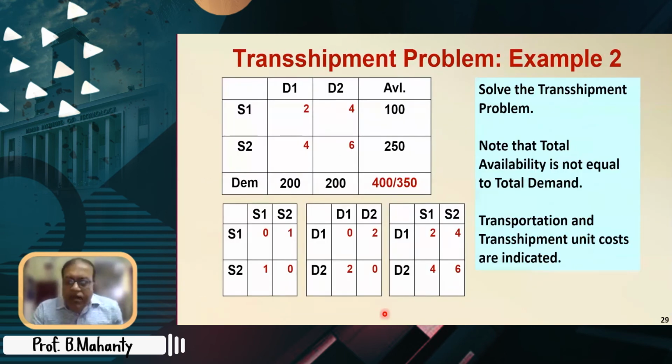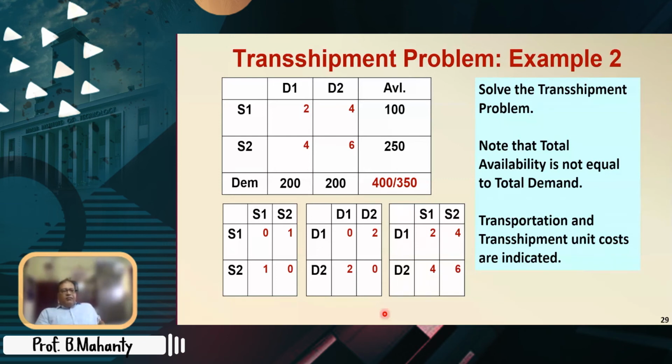Now, having said that, let us take one more problem quickly and try to solve it from the transshipment point of view. So here is the problem that there are two sources and there are two destinations.